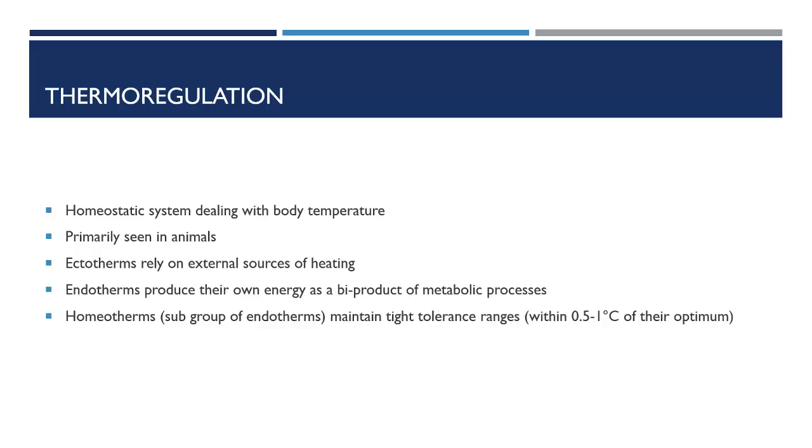Thermoregulation is the homeostatic system that moderates the body temperature of an organism. This is primarily seen in animals. Ectotherms are organisms that rely on external sources to keep maintaining their body temperature. These are also known as cold-blooded animals. Endotherms are organisms that create their own heat as a byproduct of metabolism. Homeotherms, which are a subgroup of endotherms, maintain a much tighter range of temperatures in their body.